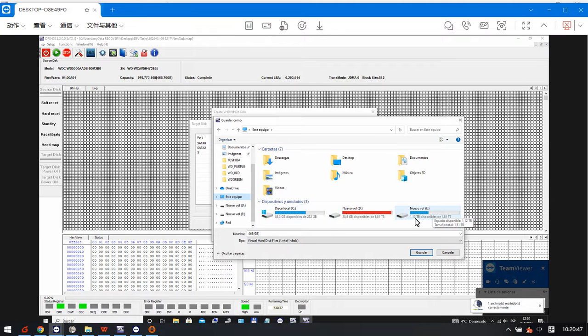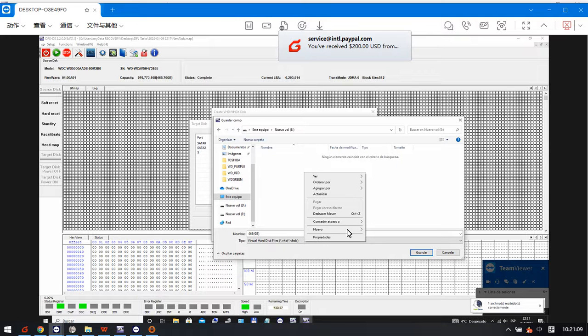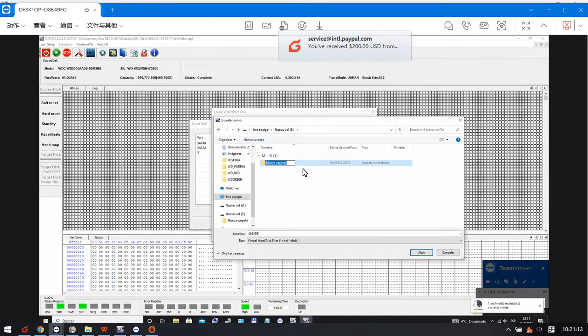It has 1 TB here, so we can set up one new folder.